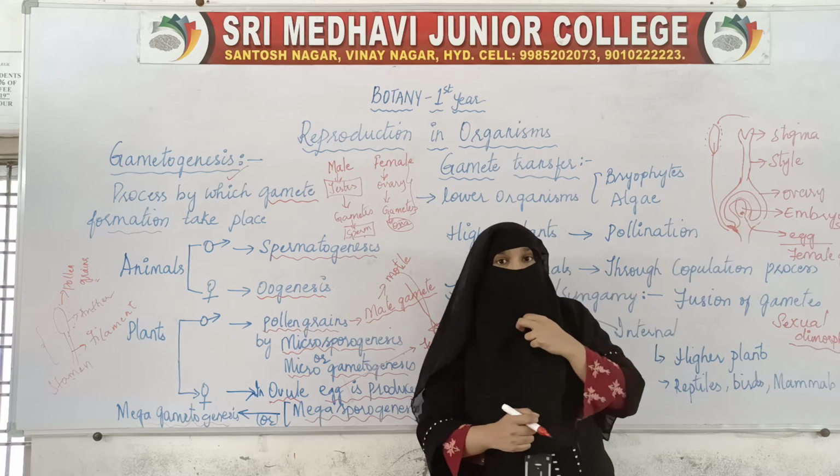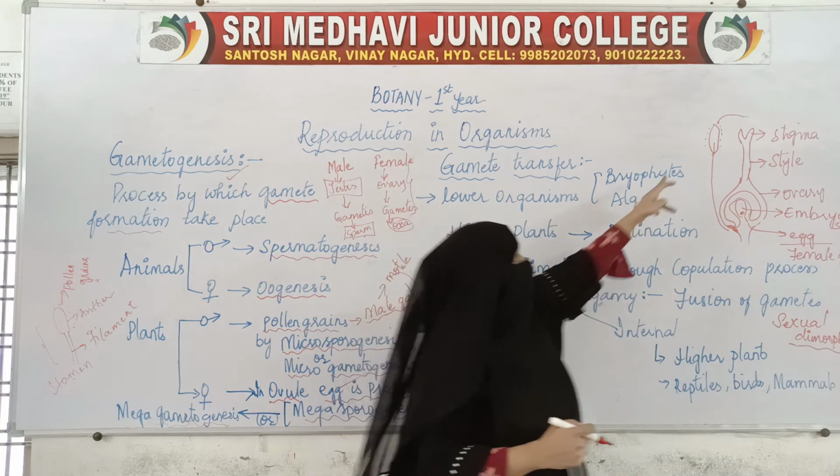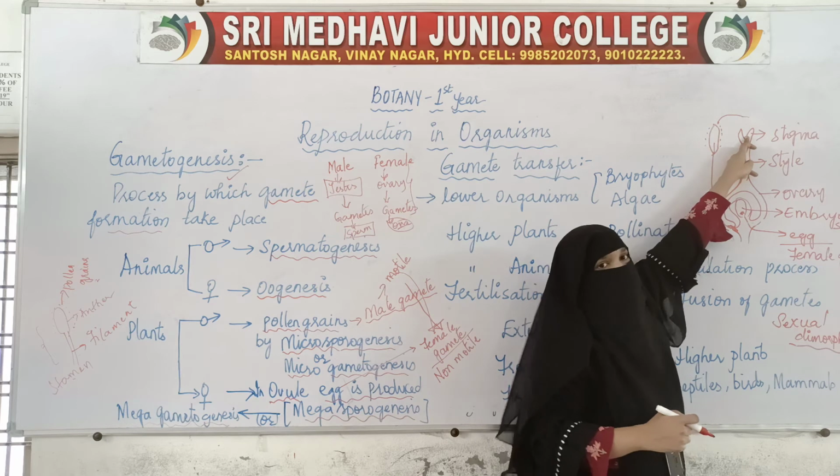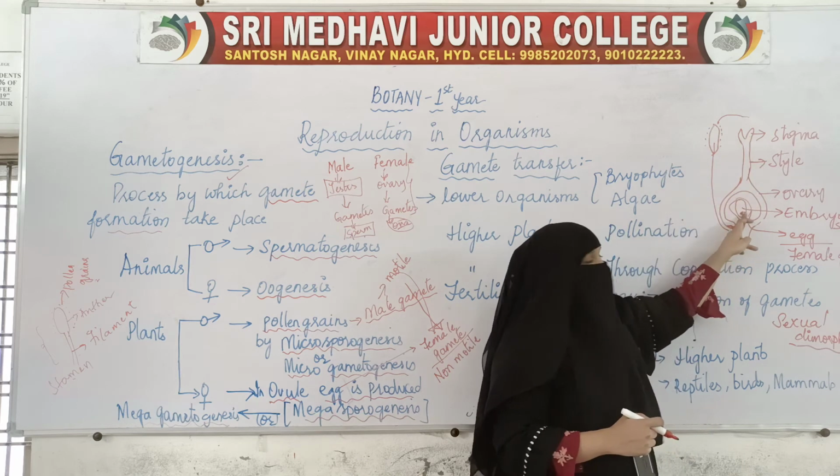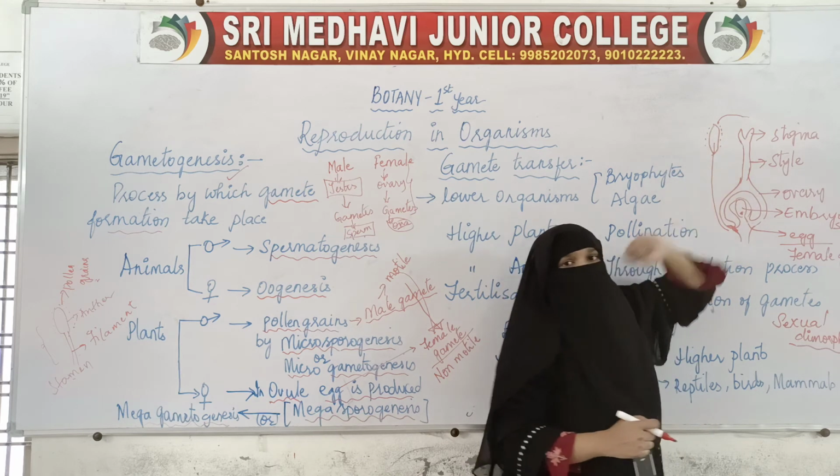So this is the transfer of the male gamete from anthers to stigma, because to reach this egg, it should first reach the stigma.